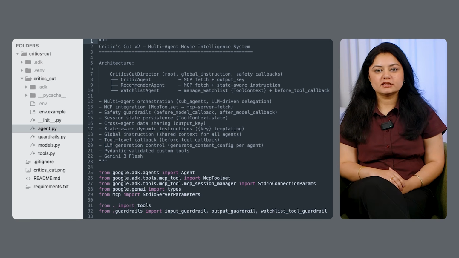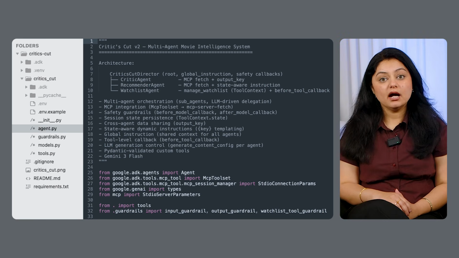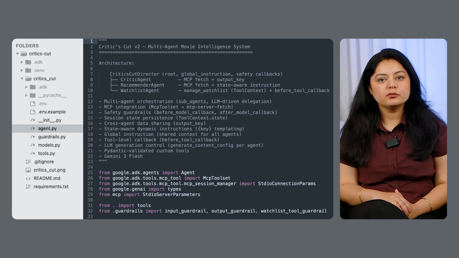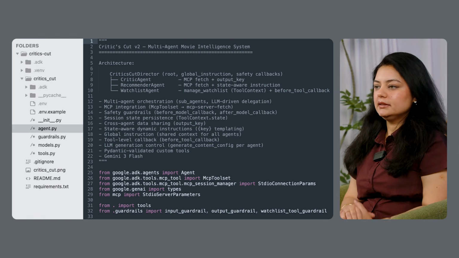ADK's callback architecture lets you intercept all three. The before model callback is your input firewall. The after model callback is your output filter. And the before tool callback is your argument validator. You don't need to fork the framework or monkey patch anything. These are first-class extension points.